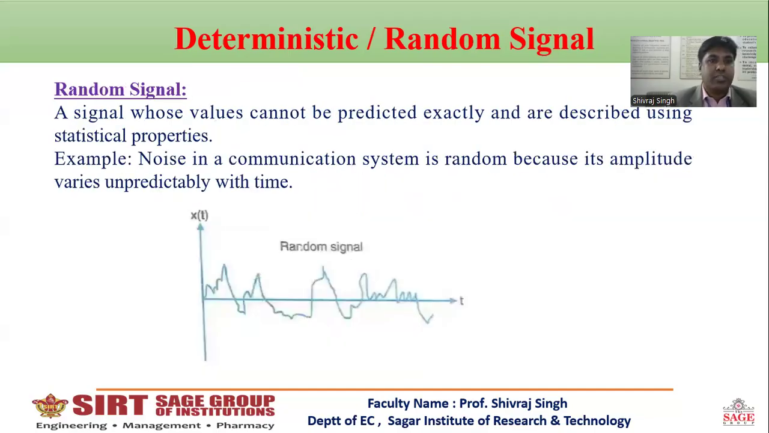Next, random signal. A random signal is a signal whose value cannot be predicted exactly. That means it is not represented mathematically. For example, in a communication system, if noise intrudes on the signal, that is a random signal.